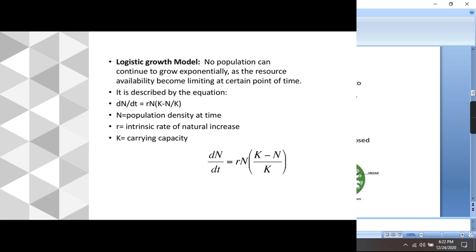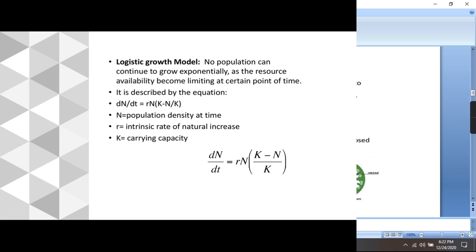The second one is the logistic growth model. According to this model, resources are not unlimited in nature. They are going to become limiting at a point. That's why no population is capable of growing in an exponential manner. The equation for this logistic growth model is dN/dt equals rN (K minus N)/K.